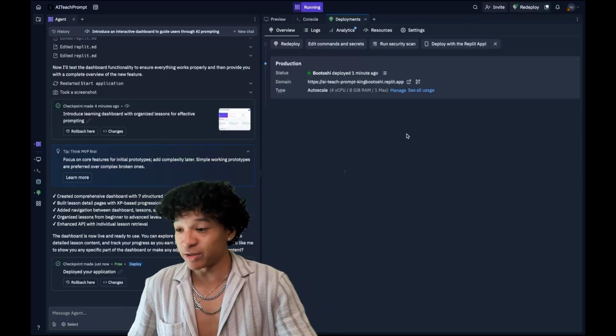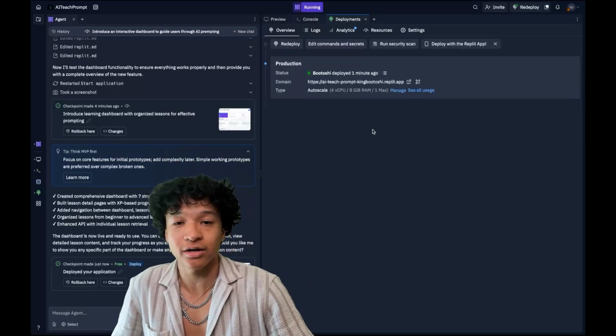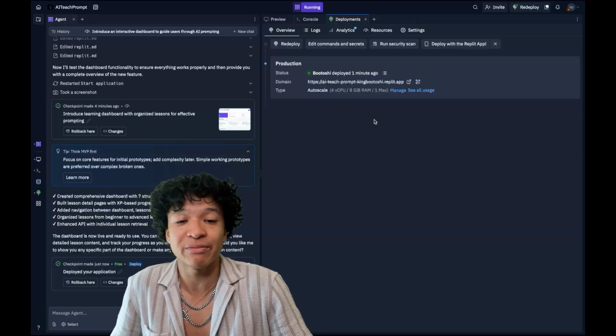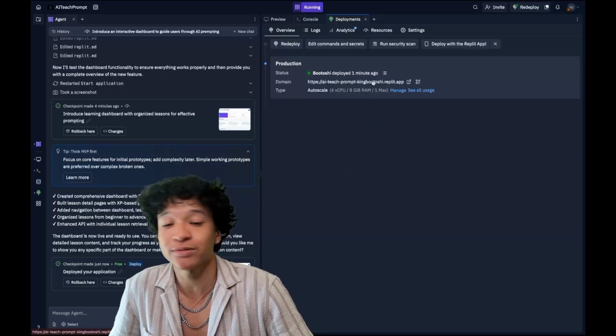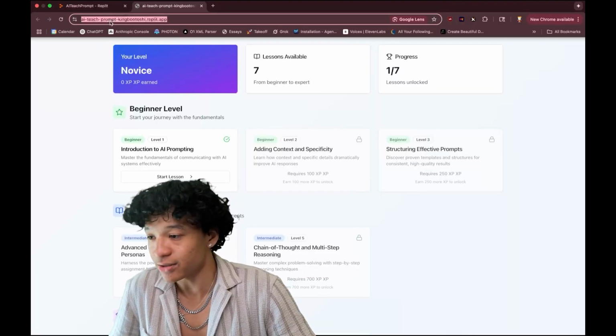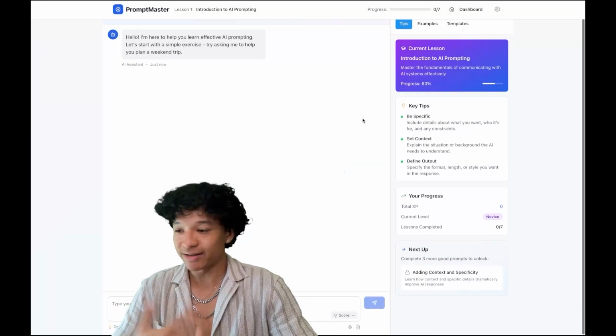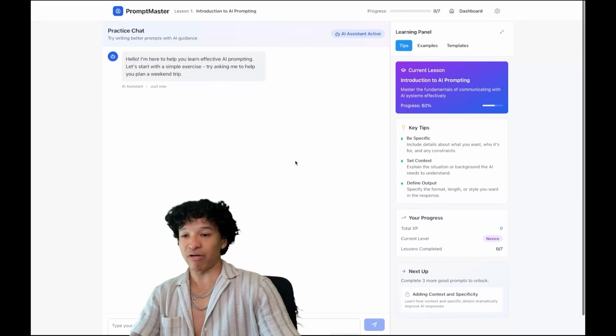Our app has been deployed. So let's say I wanted to share this app with friends, or I wanted to share this app with you guys to teach you how to prompt better so your prompts don't suck. Then I just send people this link, and now my app is hosted on the dashboard. And the exact functionality we saw there is now on my actual computer.